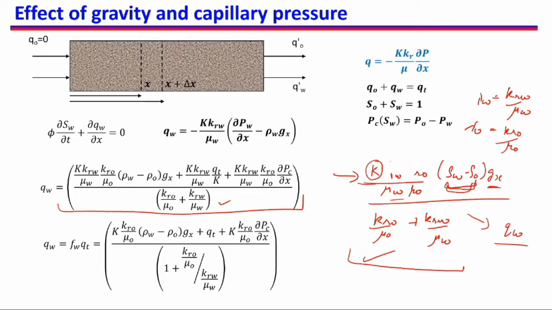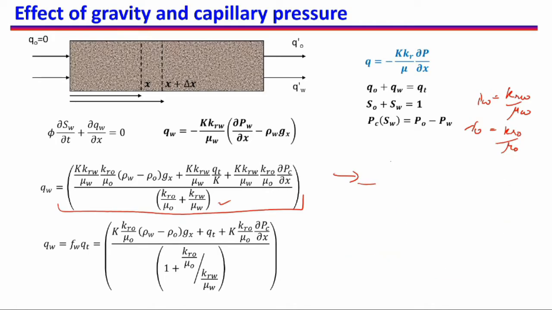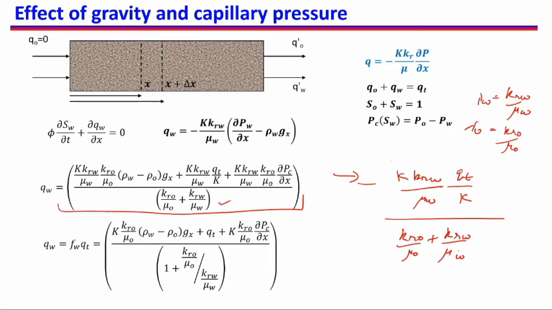So now the next term is K, KRW by mu W, QT by K divided by KRO by mu O plus KRW by mu W. So here we have permeability and we have a fraction of the relative permeability or the mobility, we can say the fraction of the mobility that is associated with water divided by the total mobility of water and oil, and multiplying here with QT, and K will cancel out.